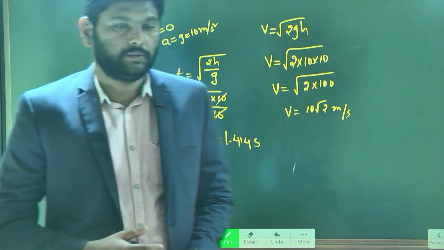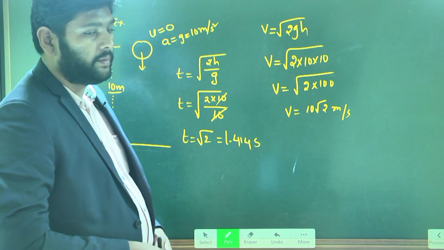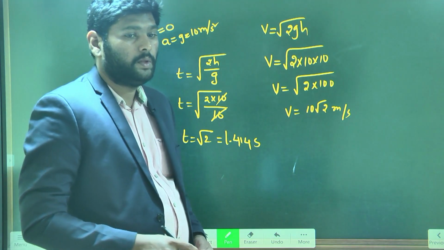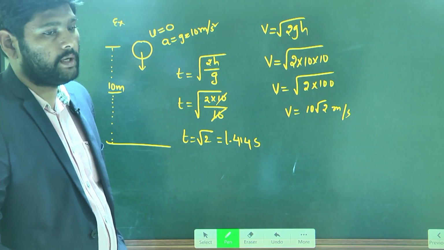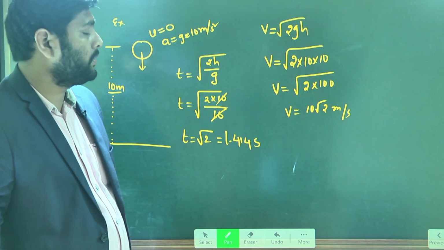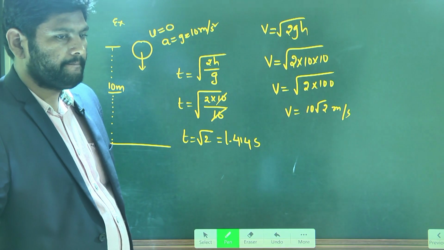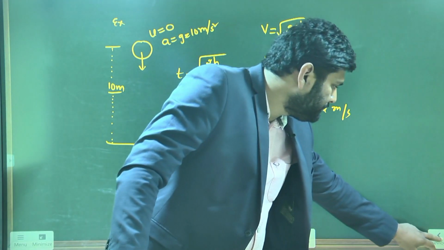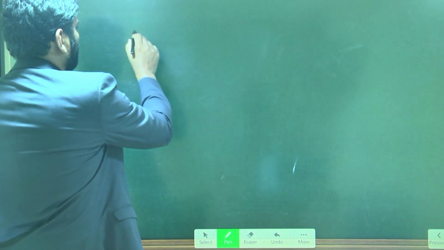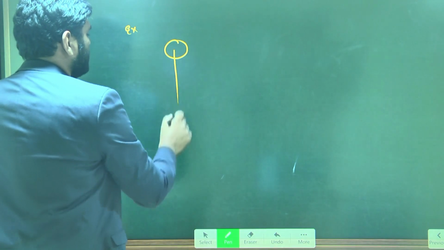Chaitanya, understood? Yes, sir. Can I give a similar type of problem, one more? Note down this. I'll give a similar problem, one more. So now the same kind of object, one more example. The same kind of object. Now this is falling from.